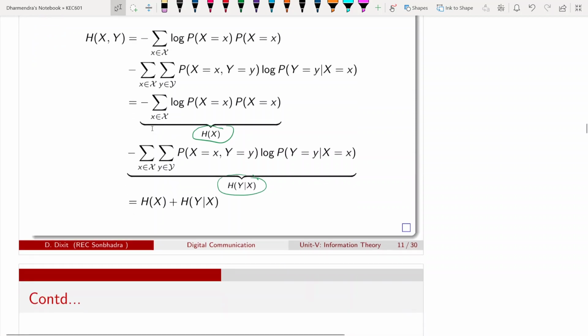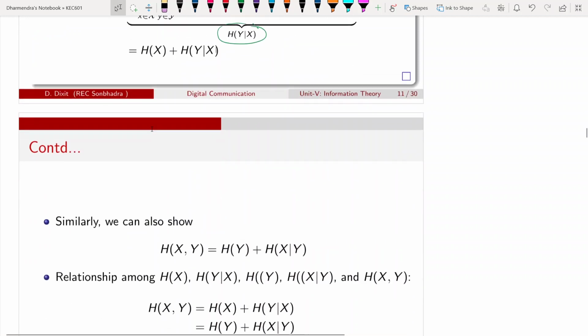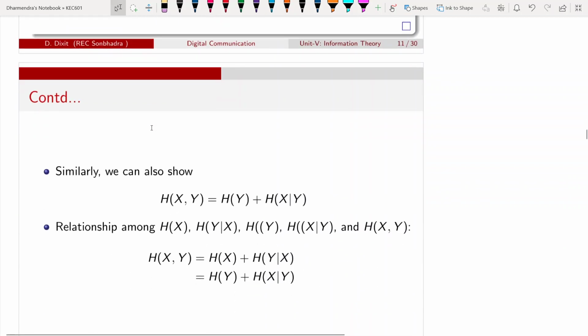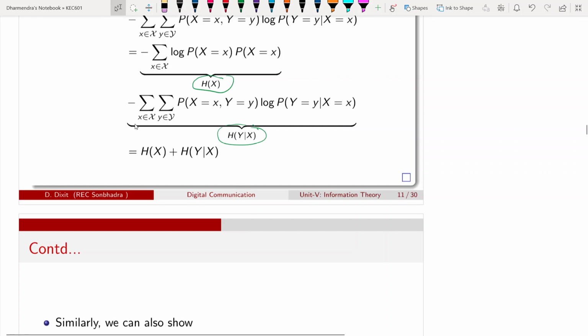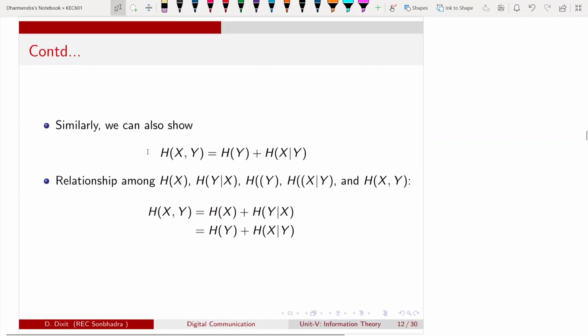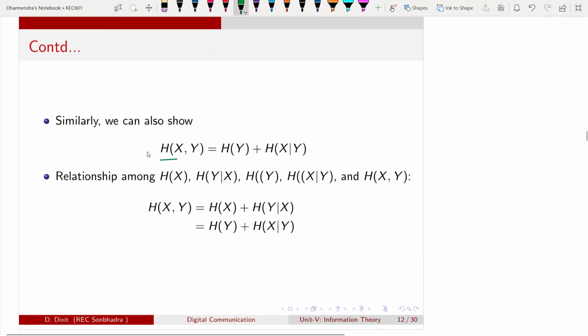Okay, so we can show that joint entropy of x comma y equals entropy of x plus conditional entropy of y given x. Similarly, we can write this joint entropy as entropy of y plus conditional entropy of x given y.